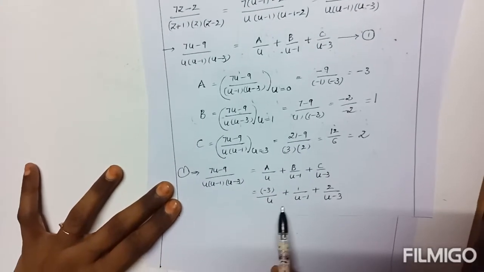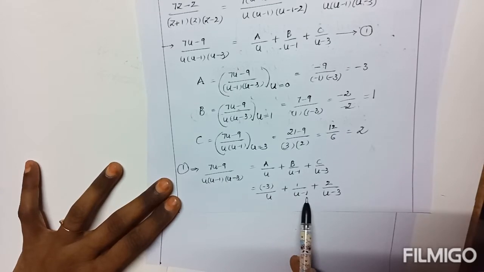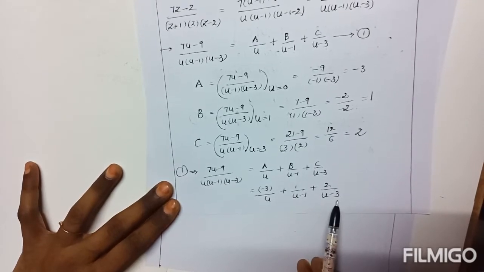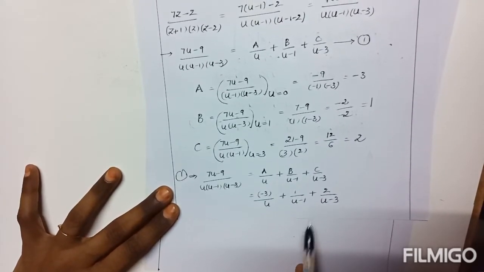Now in every denominator there are only two terms, binomials. Expansion is possible in this case.